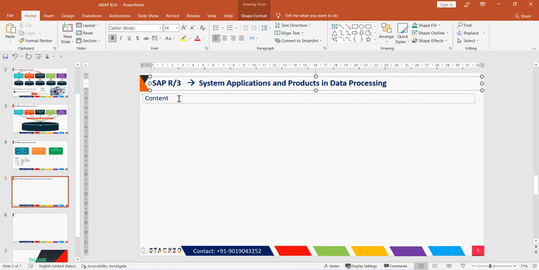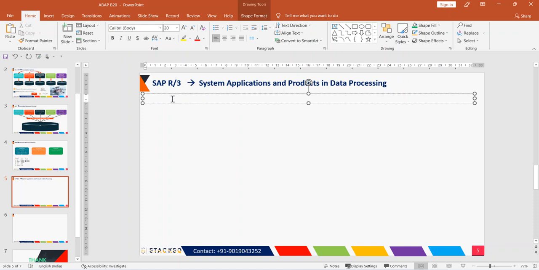And then what is SAP? SAP is a German-based company, founded by 4 former IBM employees.